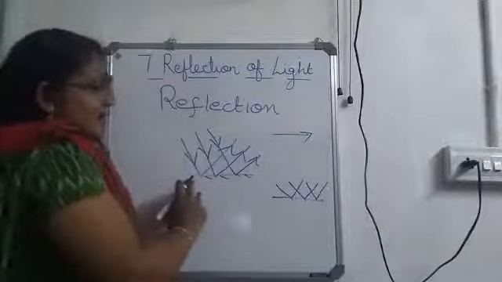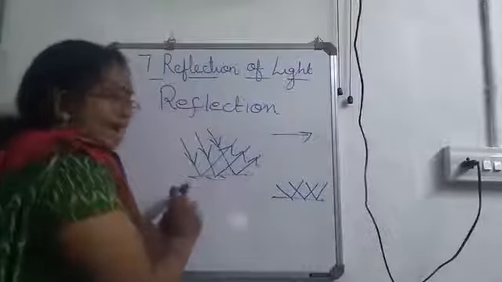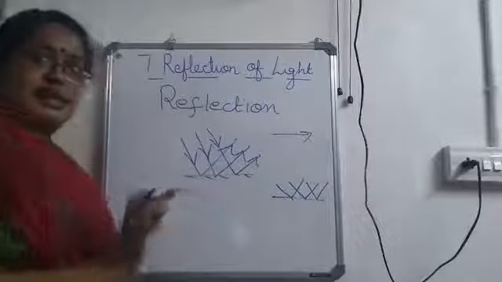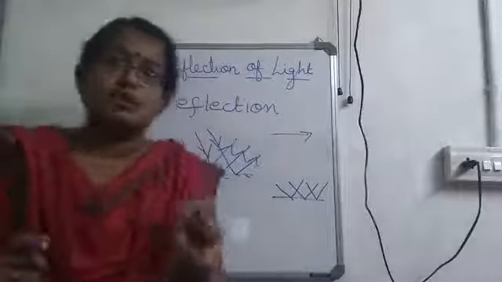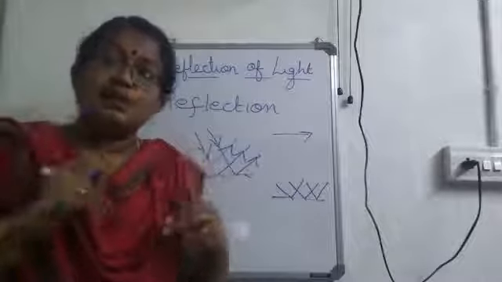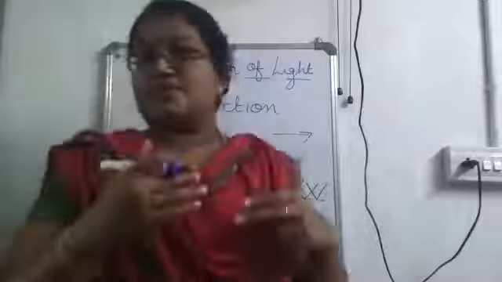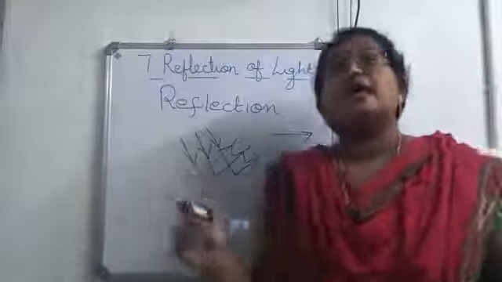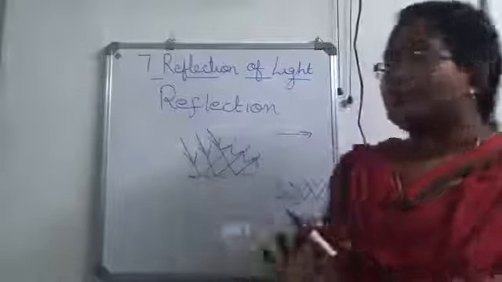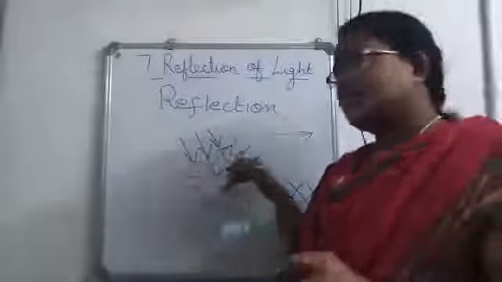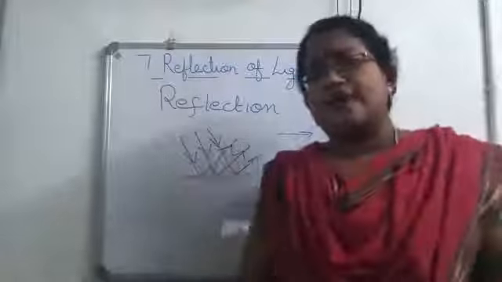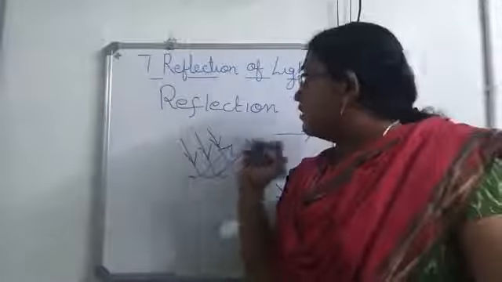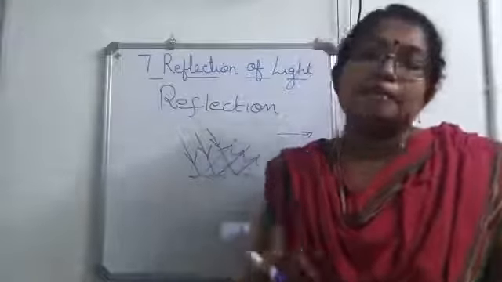So here we are considering a mirror and it is a straight one, isn't it? A well polished and a smooth surface. When a parallel beam of light falls on a regular surface or a well polished surface, the reflected beam also will be parallel.